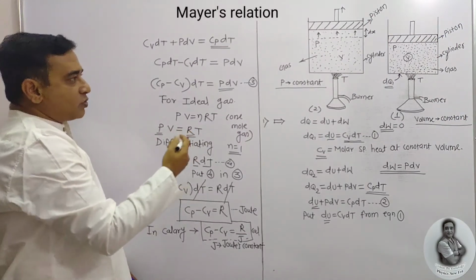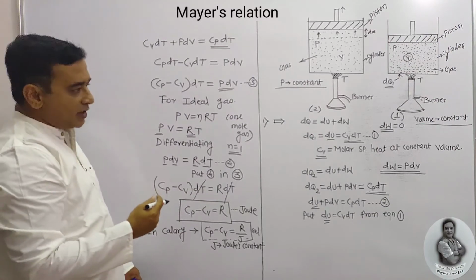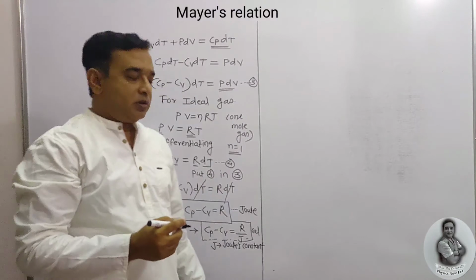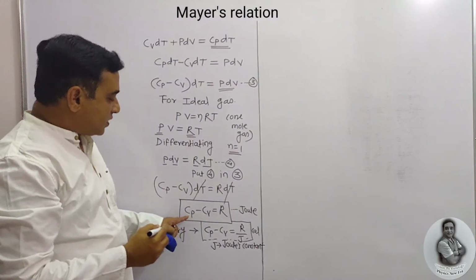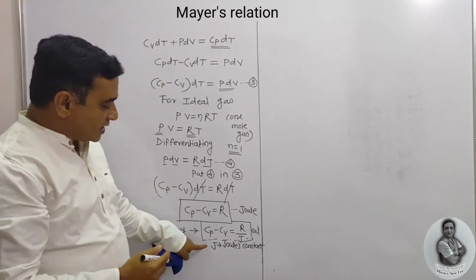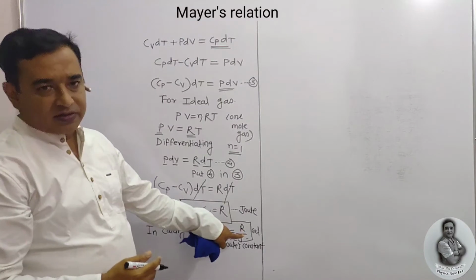Now we are going to take the relation in terms of molar specific heat. Already we got the relations: Cp minus Cv is equal to R in joule, and Cp minus Cv is equal to R upon J in calories.